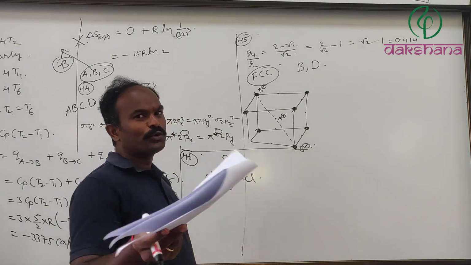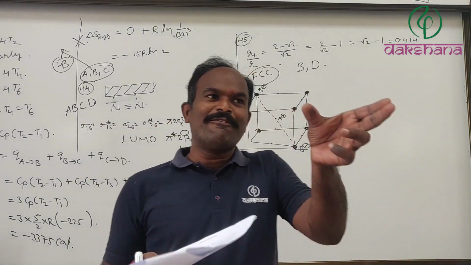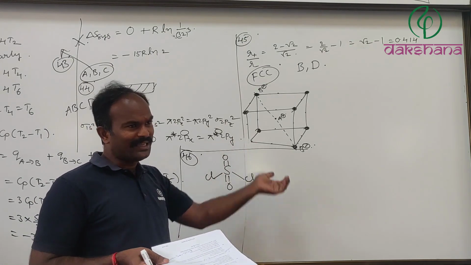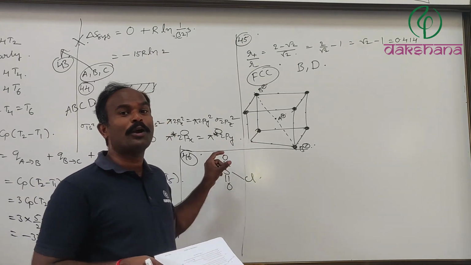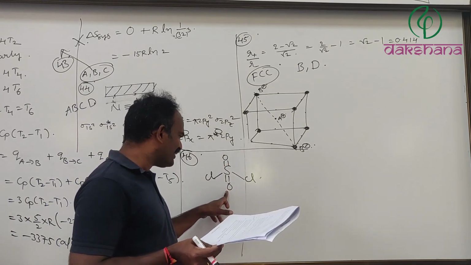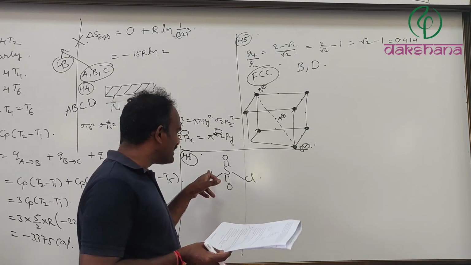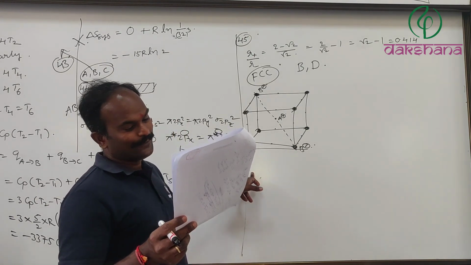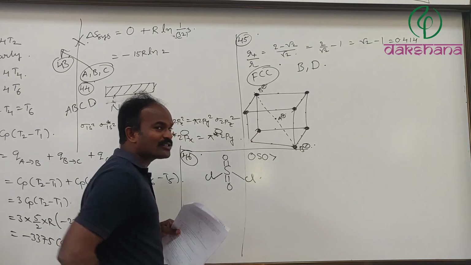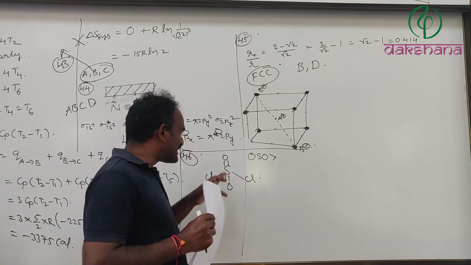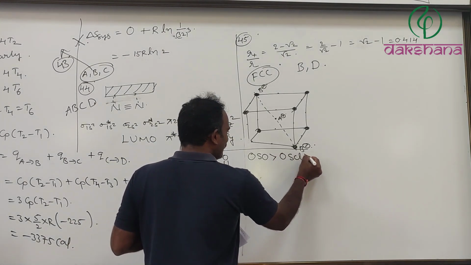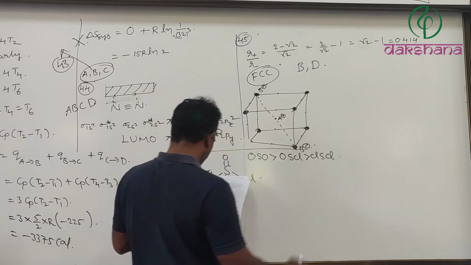If you remember the VSEPR theory, every single bond is considered as one pair, and a double bond is also considered as one pair, but double bond, bond pair repulsions are more. Therefore, the OSO bond angle is always greater when compared with OSCl, and that with ClSCl. Therefore, the first option is going to be true. So, the OSO bond angle is greater because of what repulsions? Yes, double bond, bond pair repulsions. Then after that OSCl, then ClSCl.